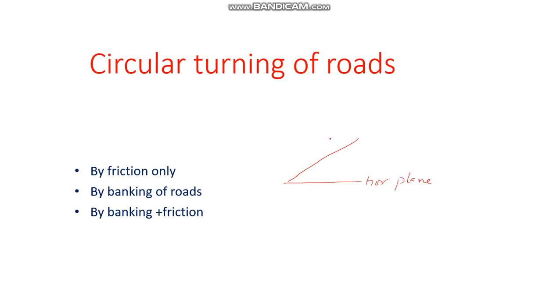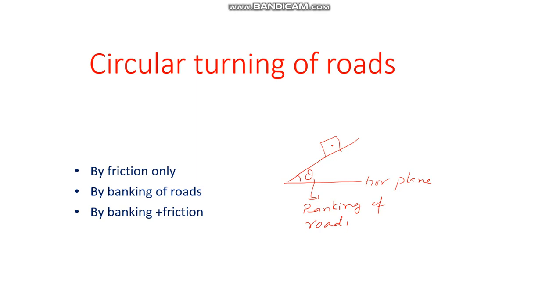This is where the car will be going. They will raise this surface by putting mud or whatever, some filling material. They raise this by an angle. Now this angle is called banking of roads.